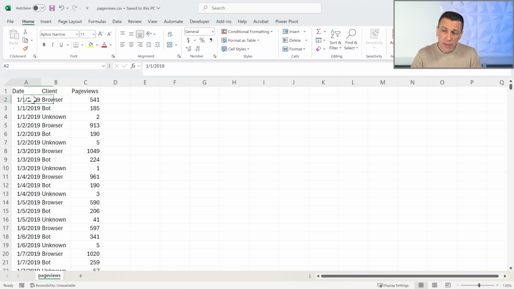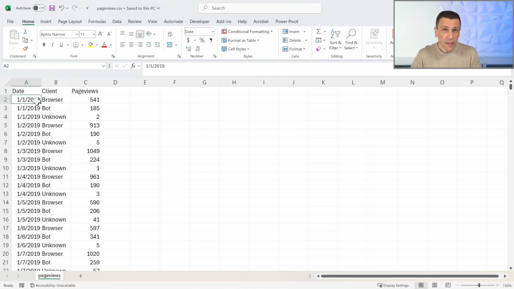We want to analyze the browser, which are page views generated by real users, hopefully, and we keep the bot separated because we know that the bot has a different trend of analysis, and we want to ignore it when we do certain analysis. Also unknown is something else that we will probably want to ignore.